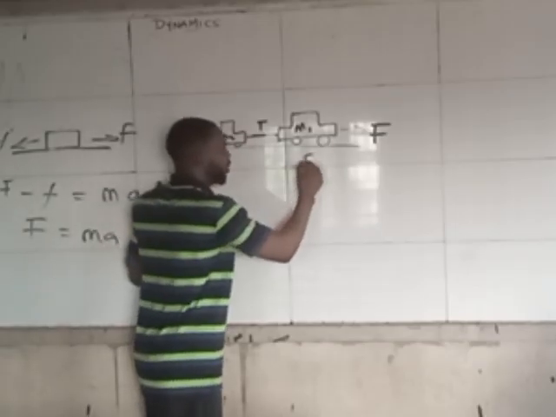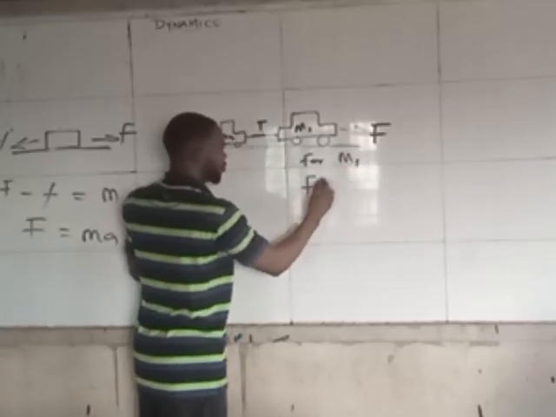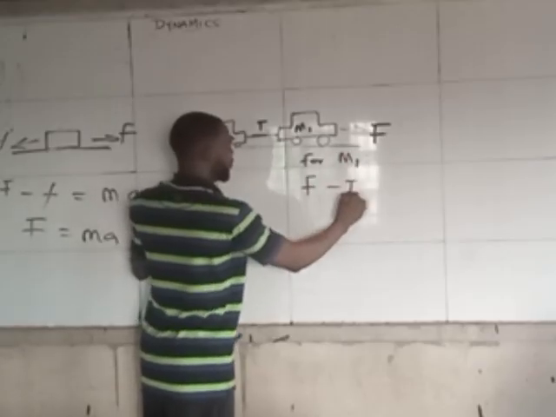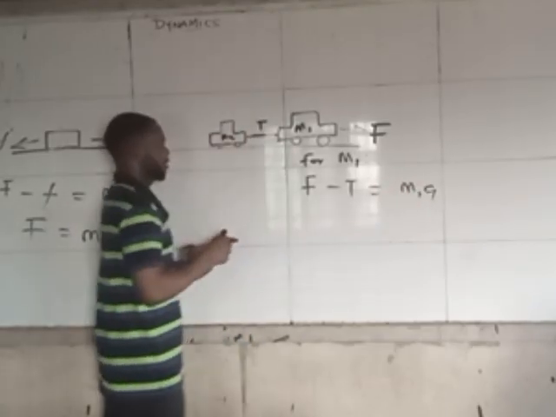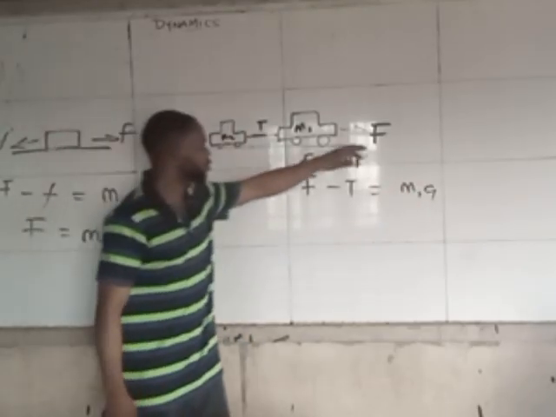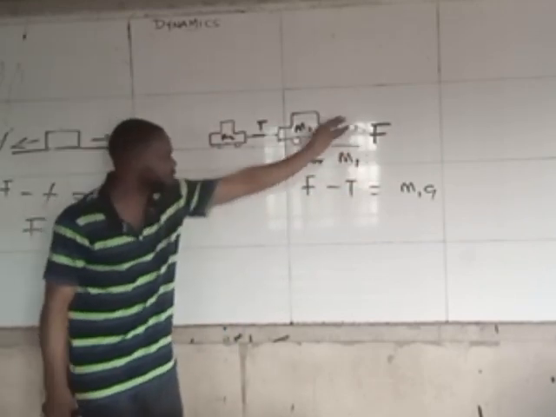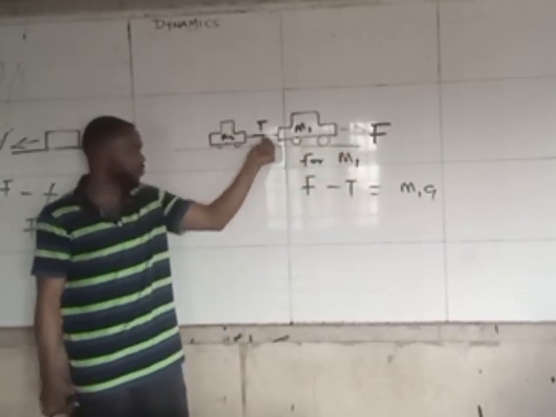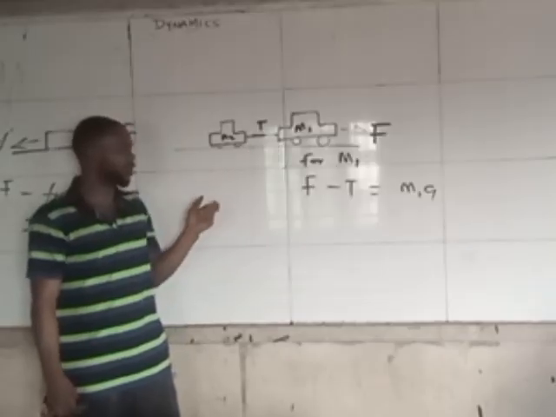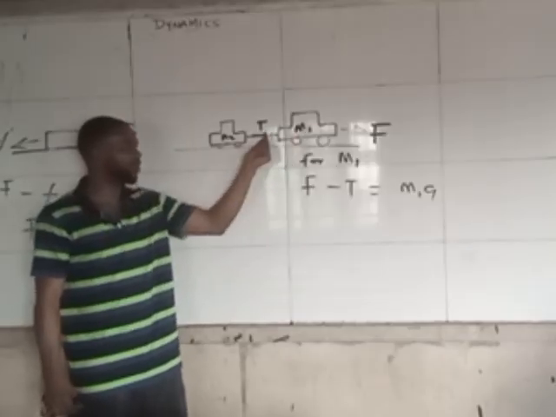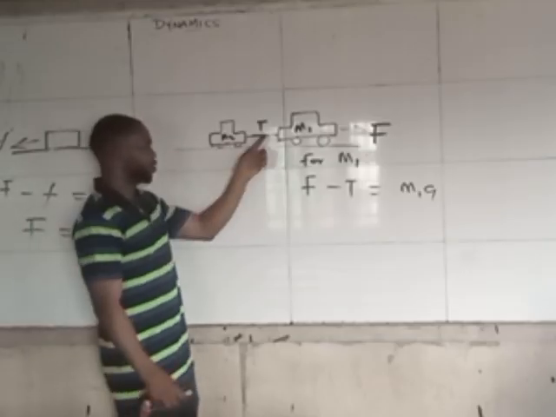The first body, M1, it will be the forward force minus the tension force equals M1A. It will be the force moving this forward and then the tension of this rope, because as it's moving, assuming this rope is strong enough, the car can't move without pulling the other, so that's why we put it.